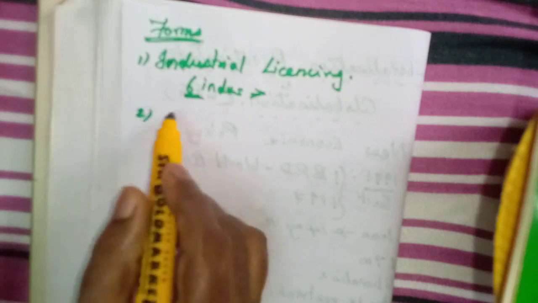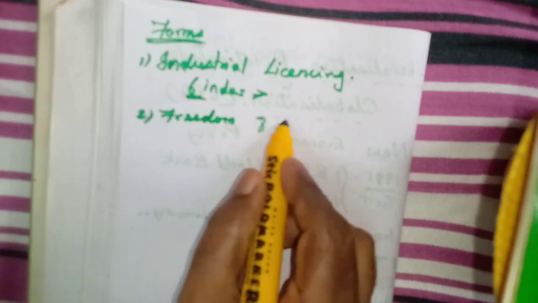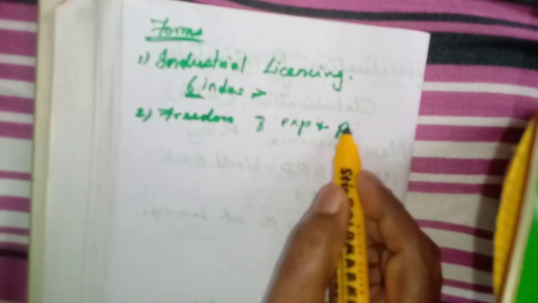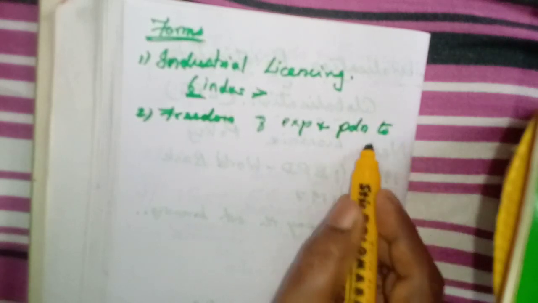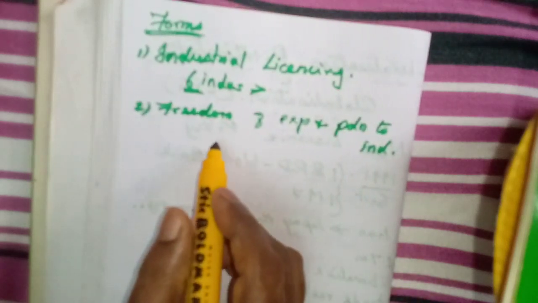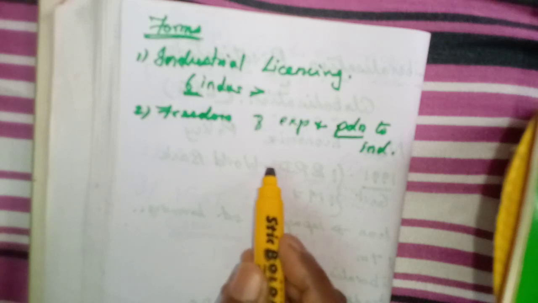Then freedom of expansion and production to industries. Before this liberalization, our government had fixed some limit on the quantity of production.